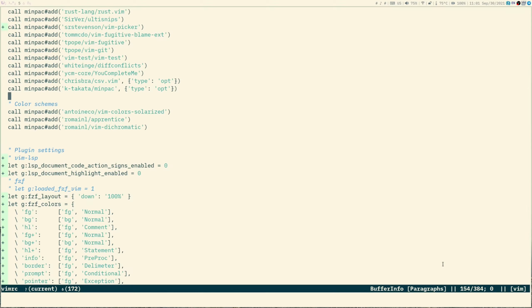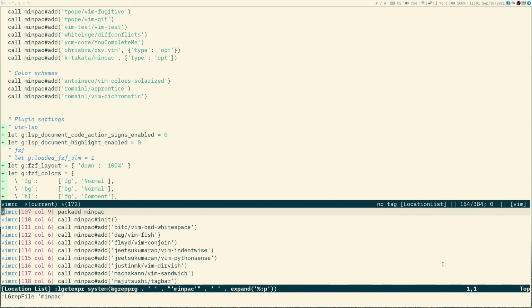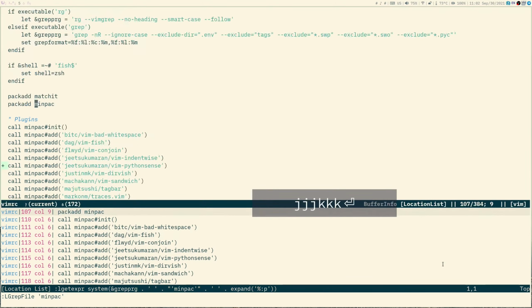For example, if I use a location list, let's load something into the location list. Let's say this. Now I have a location list. Usually I am using the Vim Unpaired plugin, which provides some mappings for basically the same motions that Vimproviser is concerned with.